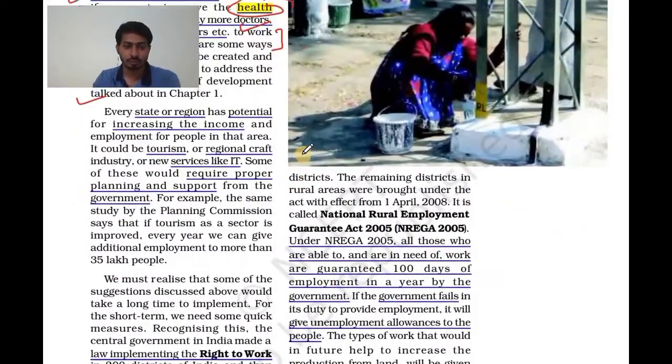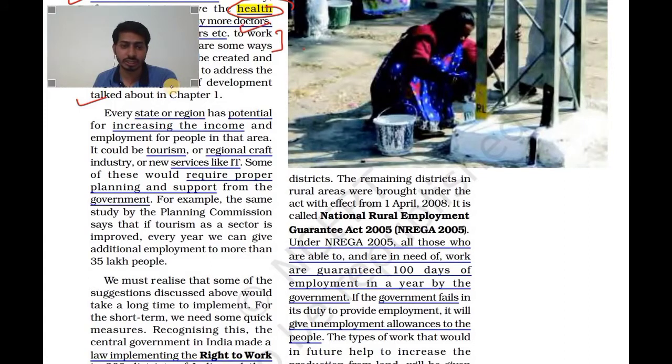Every state or region has the potential to increase the income and employment for people in that area. So we are talking about areas. For example, Rajasthan, Maharashtra, or any geographical area where income can be generated or more people can be employed. For example, it could be tourism. If you are talking about Kashmir, maybe you cannot focus on agriculture and infrastructure development, but tourism can flourish there. Or regional craft, like in Jharkhand, regional crafts can be there. Industries or the service sector like IT, which is a booming industry nowadays.